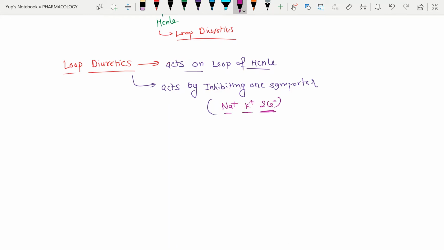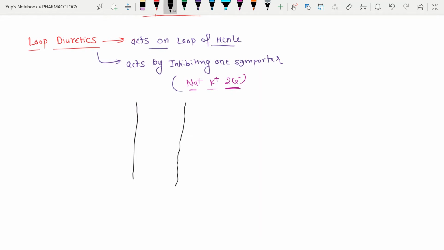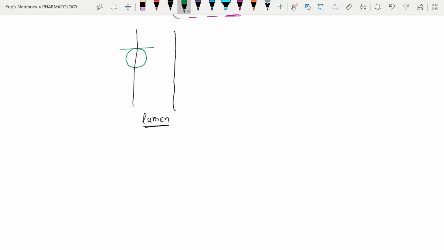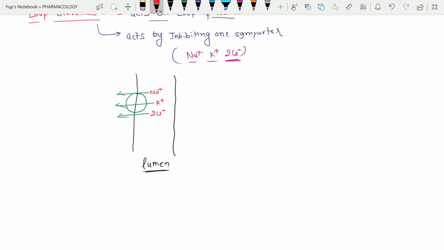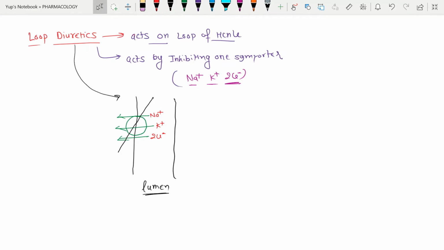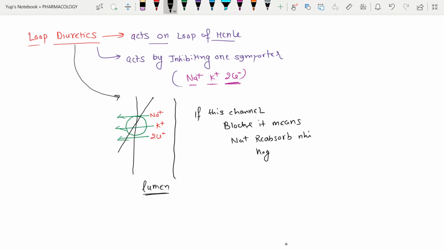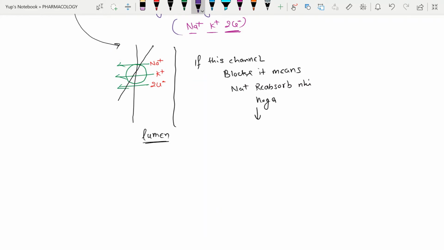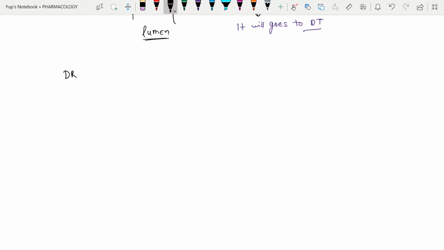Now diagrammatically, here is the lumen of the loop of Henle and it has one symporter, as I told you: sodium, potassium and two chloride ions. How will loop diuretics work? They will just block this channel. If this channel is blocked, sodium will not get reabsorbed, and it will go to the next part, that is our distal tubule, or we can say diuresis will occur.